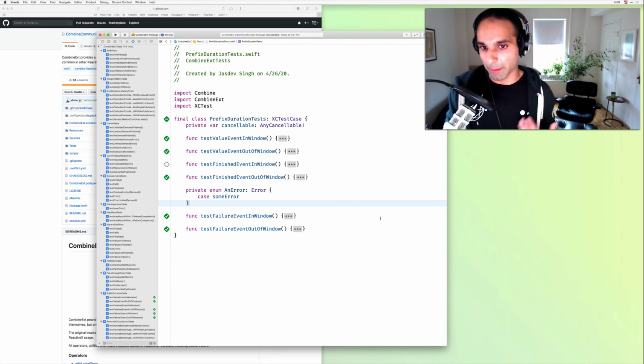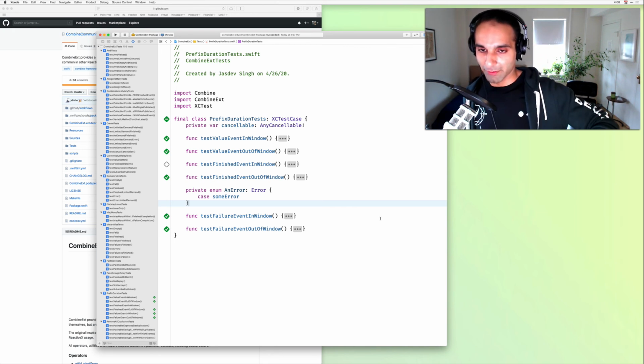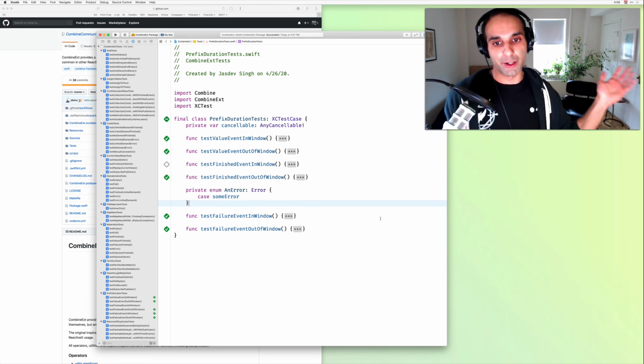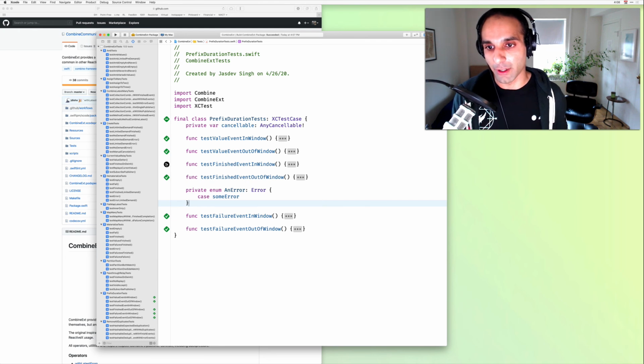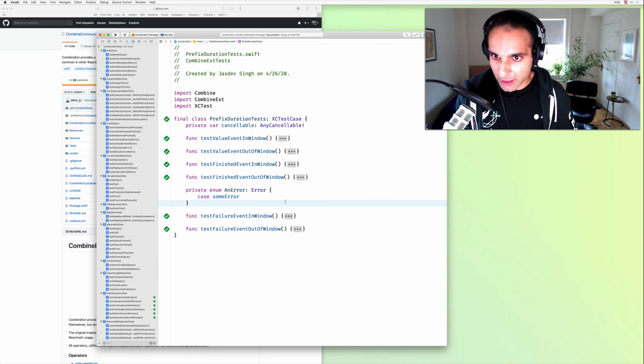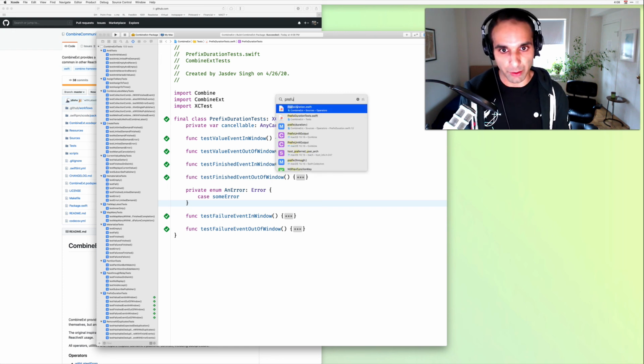And again, we can also do combinations of these things. We can do multiple value events in window, one out of window, and then a finished event out of the window, stuff like that. But essentially, this is the core of the test suite here. And I'm going to tidy this up a little bit so we can go back to prefix duration.